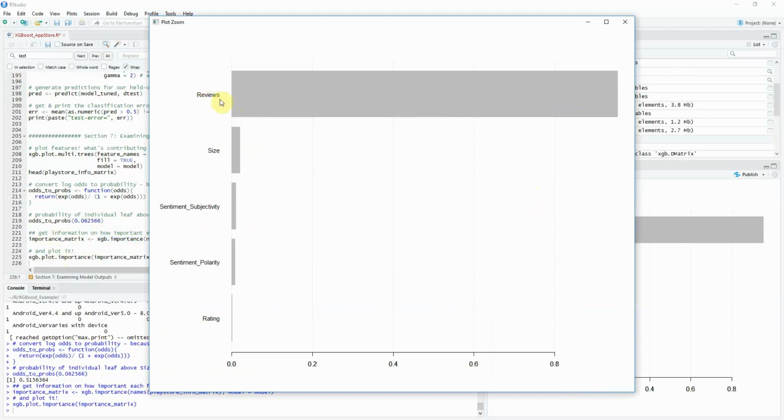So reviews, again, the most important thing. Then its size, the size of the file. That means that if someone sees reviews and it's good and they realize that it's like 3 gigabytes, then they're not going to download that app. And then there's also the sentiment subjectivity, and then the sentiment polarity. So these two factors also played a role, but not quite as big as the number of reviews.